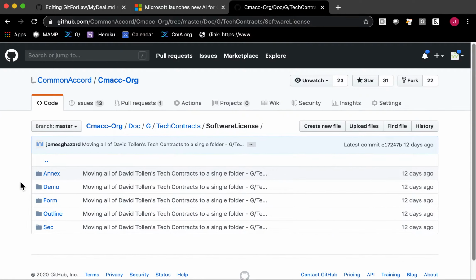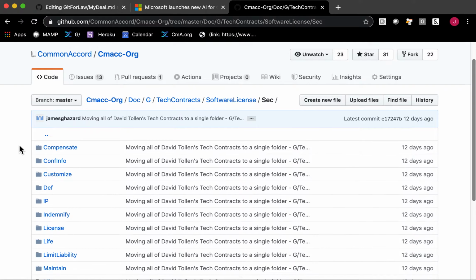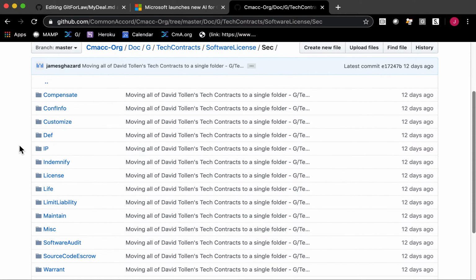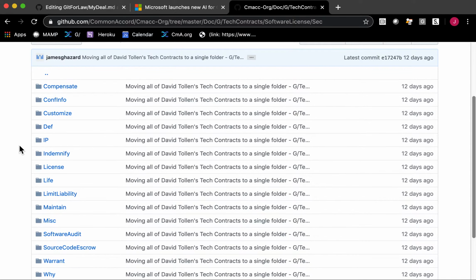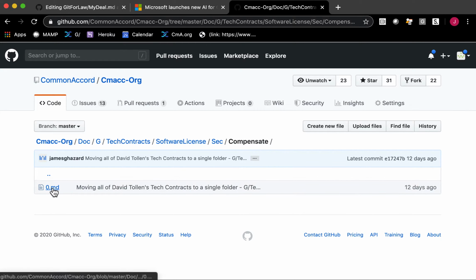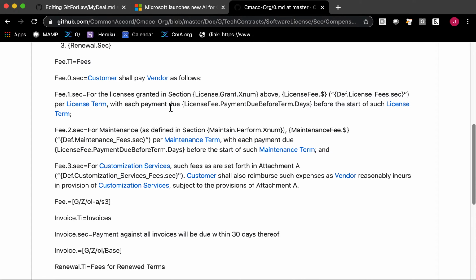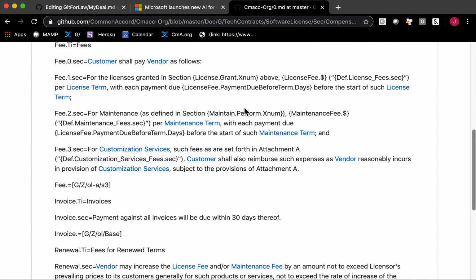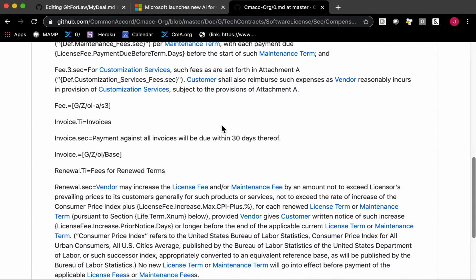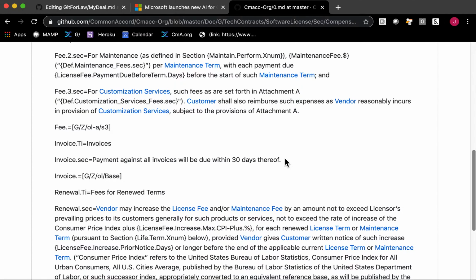And we'll go into the software license materials. And we'll see that we've got a form, we've got a demo, we've got some of the annexes and outlines that are used in that. But we'll go into the sections where I've broken all of these materials up into their separate sections. And we'll go into the compensation section. We'll see we've only got one file in the compensation section, but that file has all of the compensation section broken up into individual pieces. We'll explain some of this later. But for the moment, what I want to do is to borrow this section.